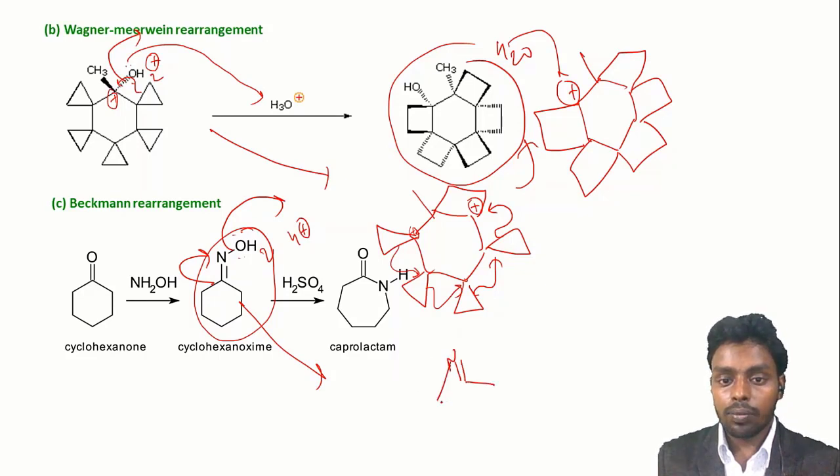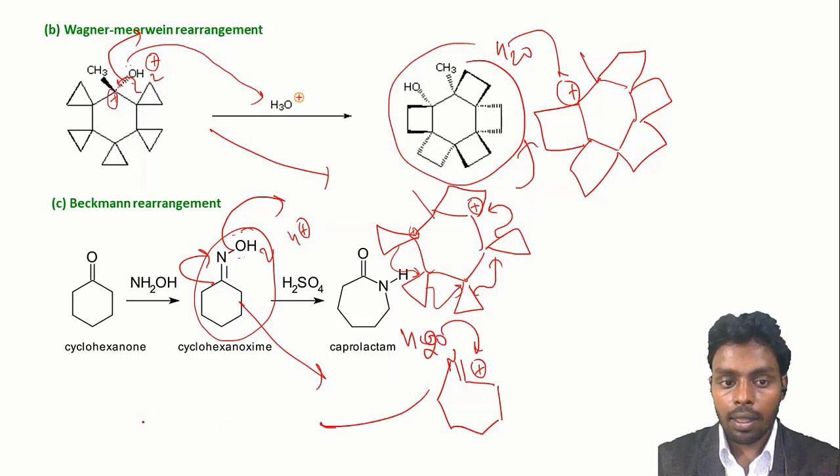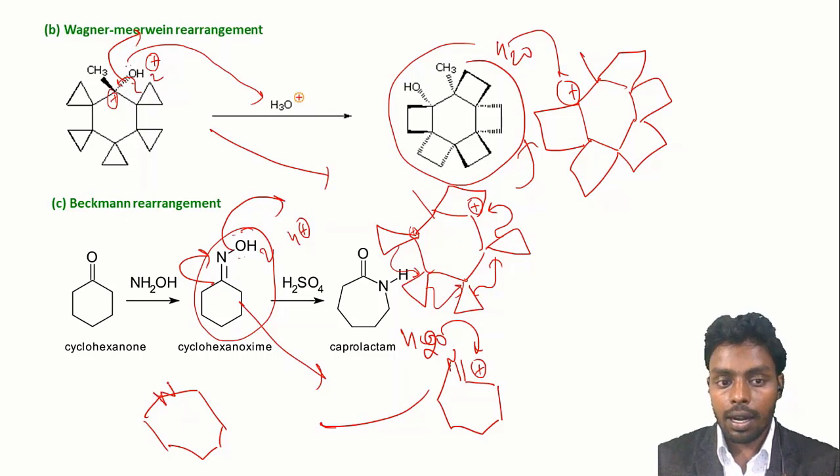seven-membered system. This type of seven-membered ring system. Now on this carbocation, a water molecule will attack and form this type of compound, N double bond carbon and OH.